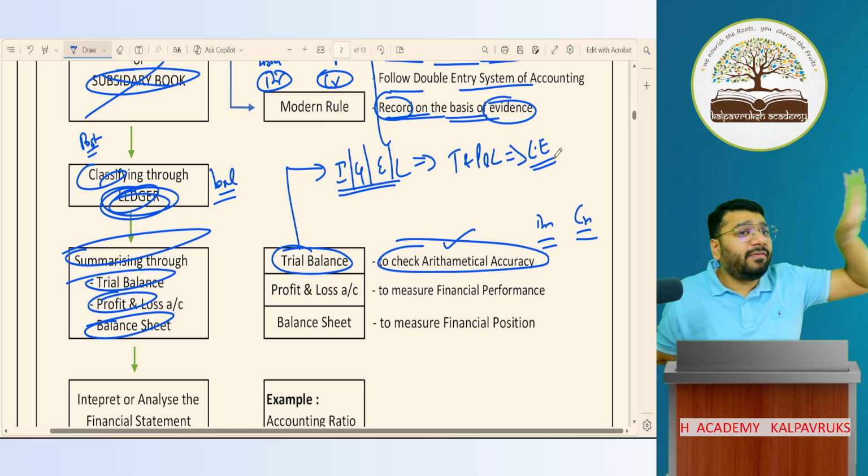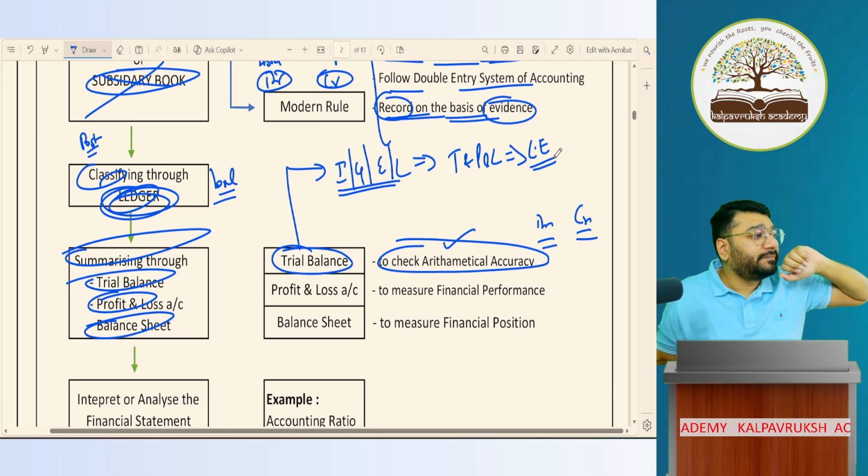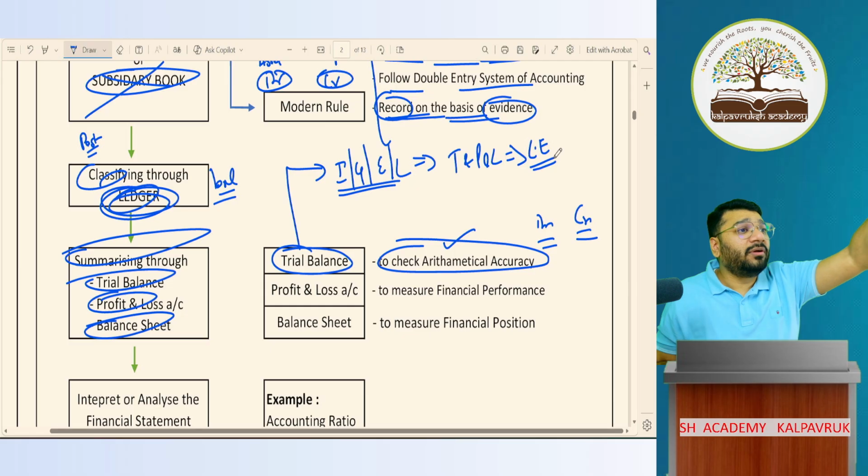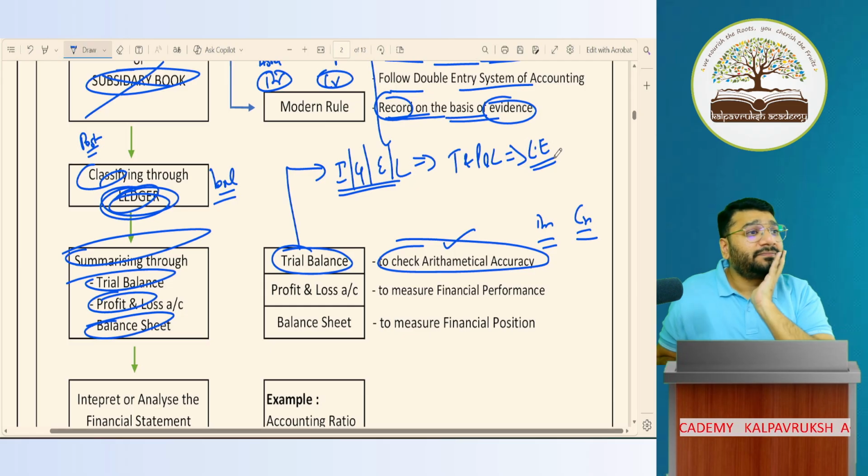Many people will not be aware of what a closing entry is. How many of you here are not aware of closing entry? What is the meaning of closing entry? All of you know what closing entry is? No. Then raise your hands properly. I don't know. Next. Closing entry. What is closing entry?